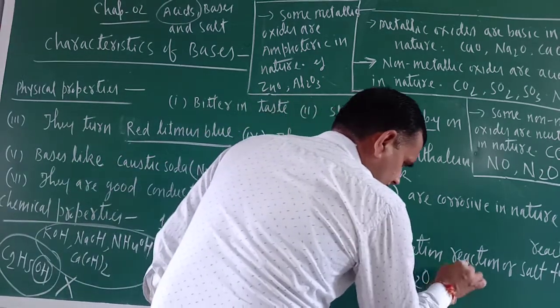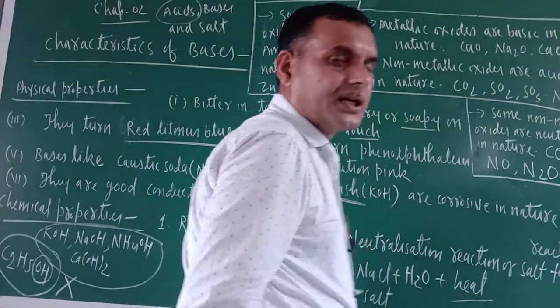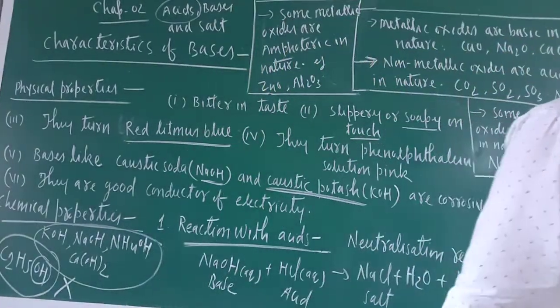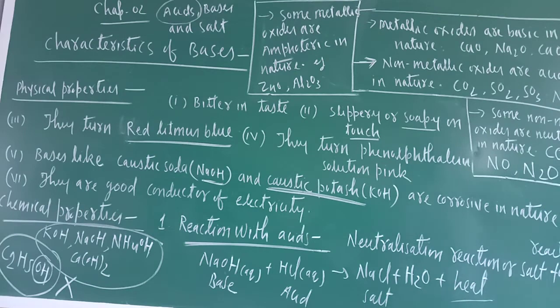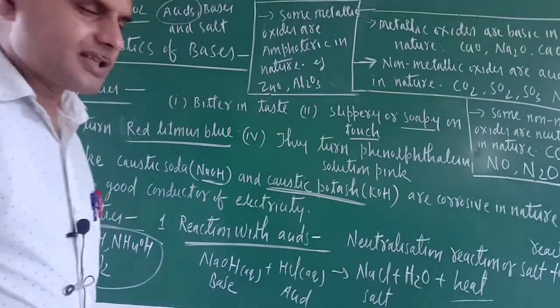And one more thing is there. Heat will also be evolved during the course of neutralization reaction. How can you test it? Very easily. Just see. In one test tube you take NaOH and HCl together. At the beginning of reaction, just touch the bottom of the test tube. What you will feel is that the temperature is normal only.